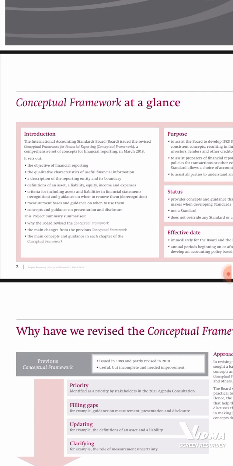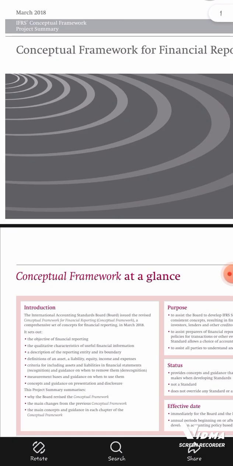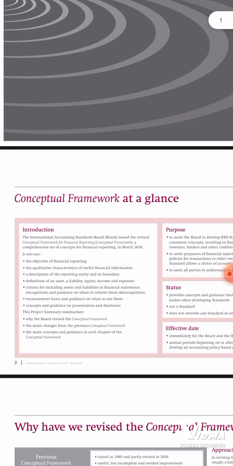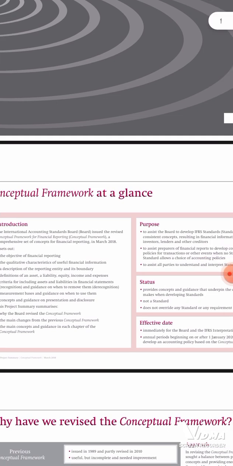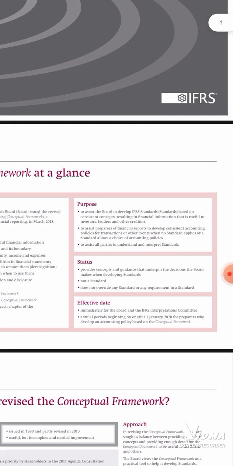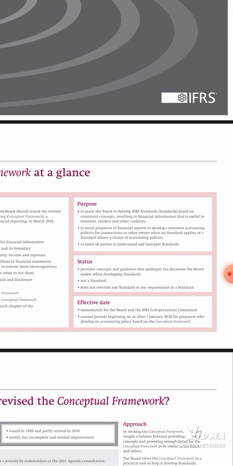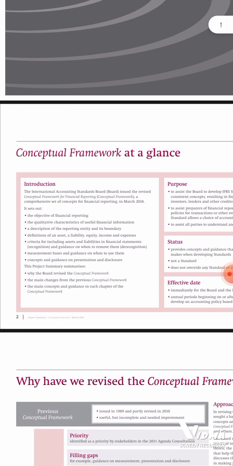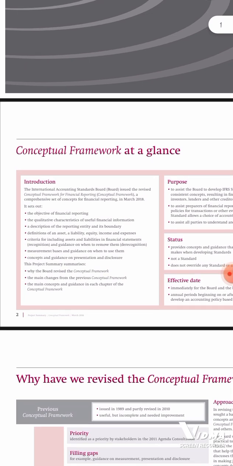So today we are going to have a brief share on the conceptual framework for financial reporting. The conceptual framework for financial reporting was majorly issued by the International Accounting Standards Board in September 2010. However, it was revised in March 2018 in order to catch up with the new, changing era. After being revised in March 2018, it was to start effectively on 1st of January 2020. So from 1st of January 2020, all entities were required to start using the new conceptual framework.